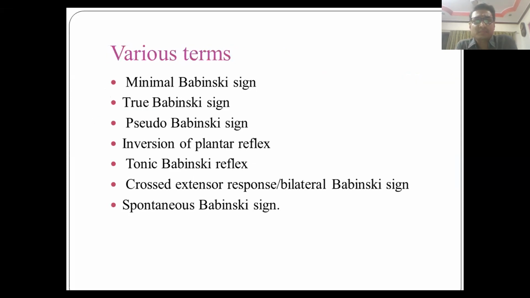So these are the various terms which are often heard when we are talking about Babinski. That is minimal Babinski sign, in which you will see only the contraction of tensor fascia lata and thigh muscles getting activated, whereas the great toe will not show extension. So even only tensor fascia lata contraction with plantar stimulation can be considered a positive Babinski. True Babinski is one which has the complete response, which involves the extension of the great toe, flexor response, that is dorsiflexion at ankle, flexion at knee, and flexion at hip. It does not have fanning of the great toe as a component.